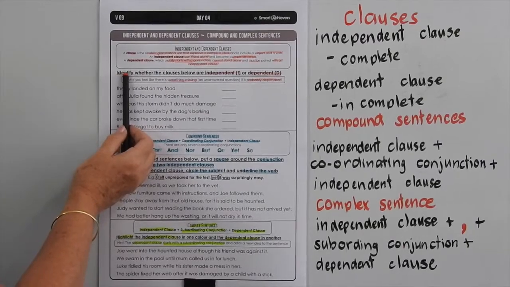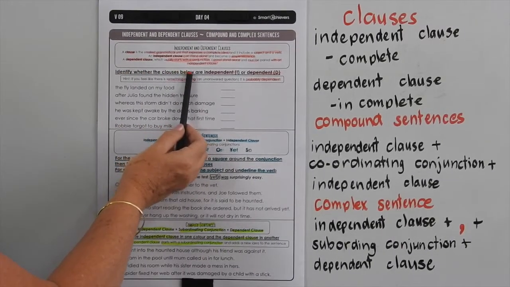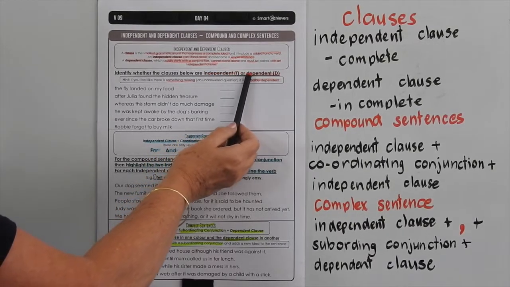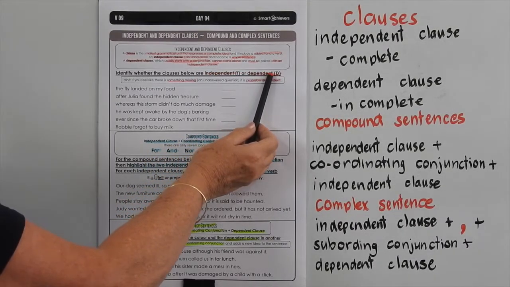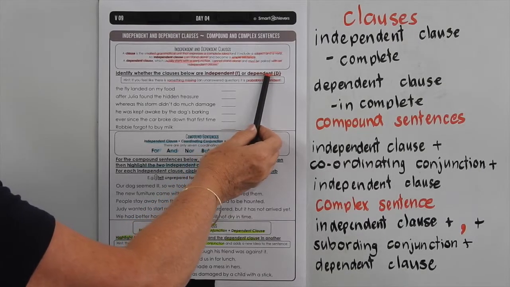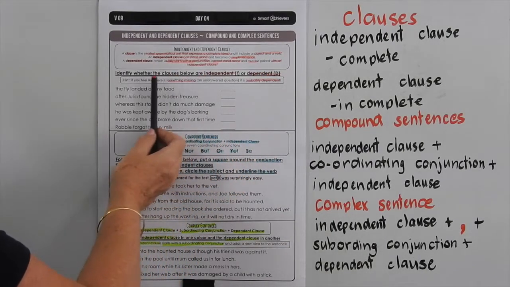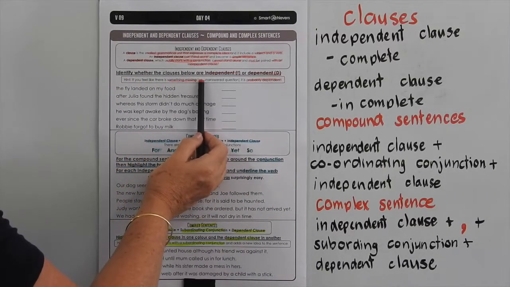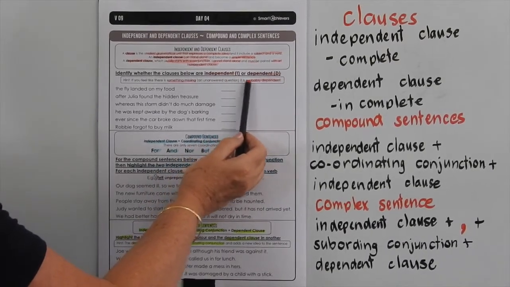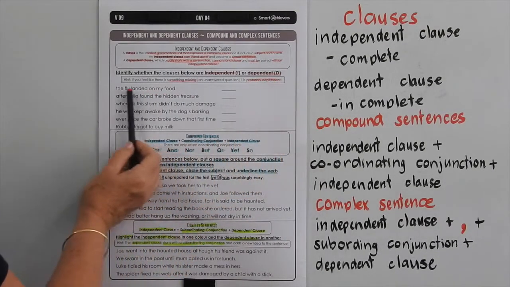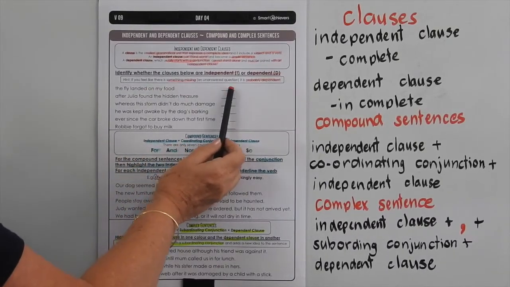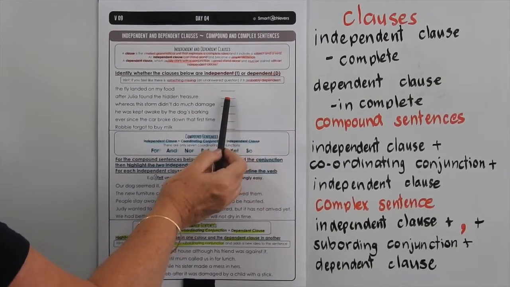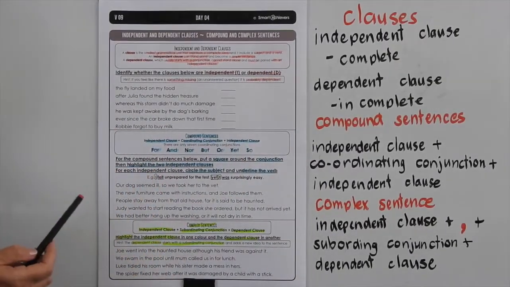So first of all, we want you to go through and identify whether the clauses are independent, can stand alone, that's a complete sentence, or dependent, would need to be joined to an independent clause with a conjunction. Hint, if you feel there is something missing, an unanswered question, it is probably dependent. So, the fly landed on my food, you have to just put an I if that is an independent clause, or a D if it's a dependent clause. So work your way through the set.